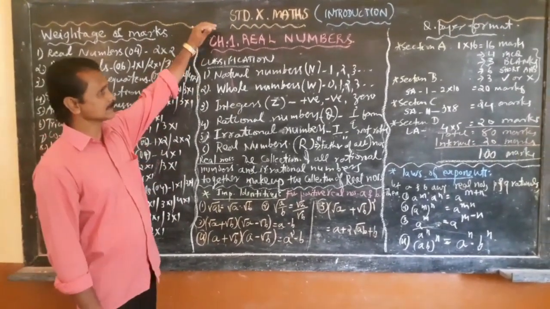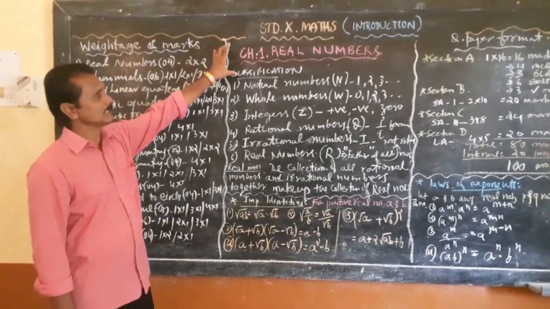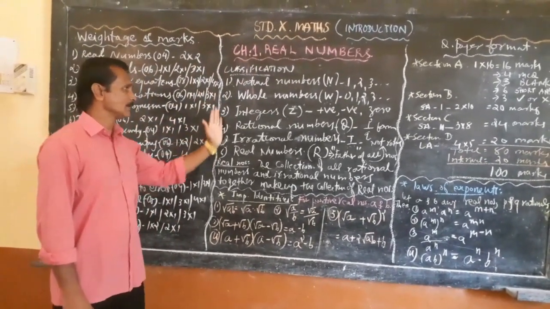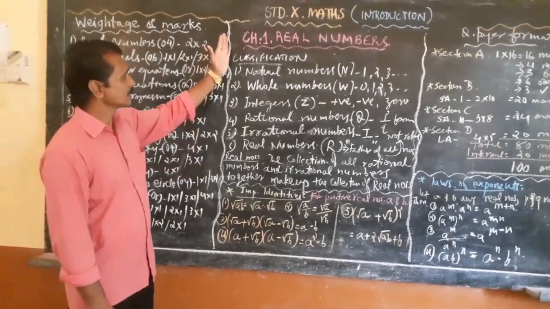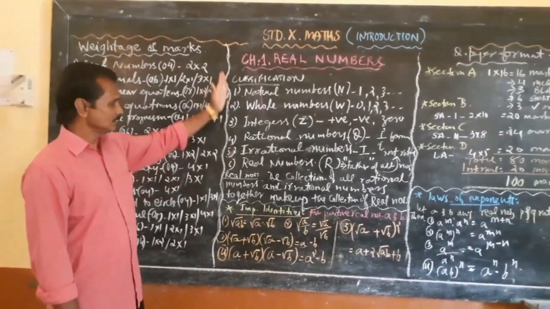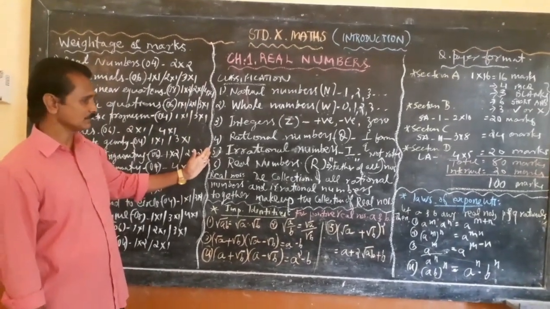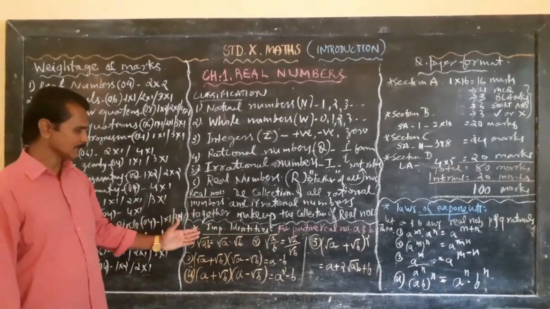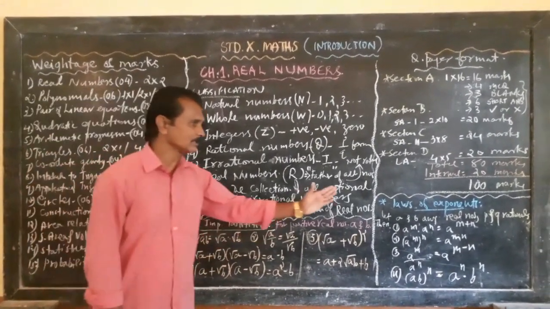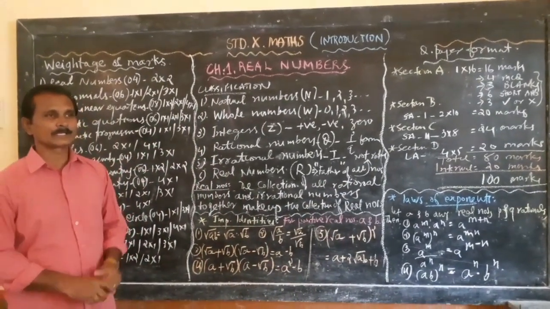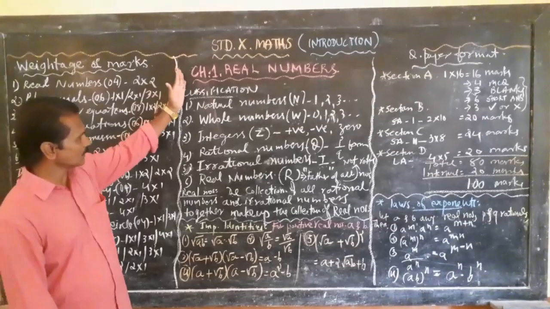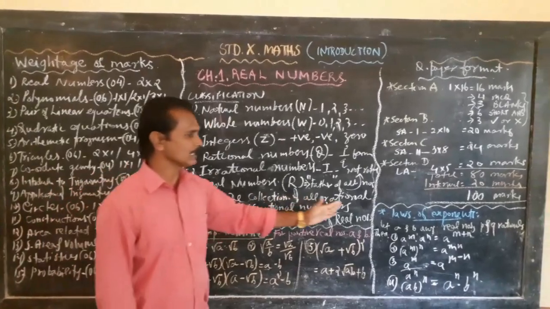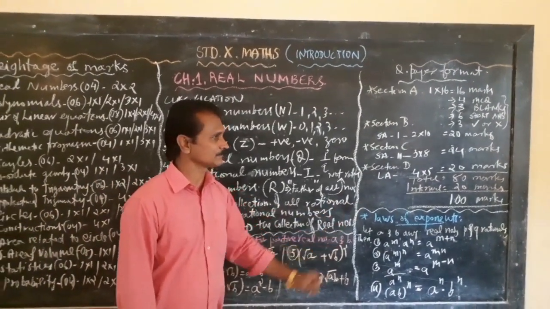And today in the introductory section we have discussed what real numbers are, and for that we have gone back to revision portions, and there we have seen the different classification of numbers, and then we have seen the definition of the real numbers, and again the important identities and laws of exponents. So I request everybody please note down the different classification of numbers, the definition of real numbers, important identities, and the laws of exponents.